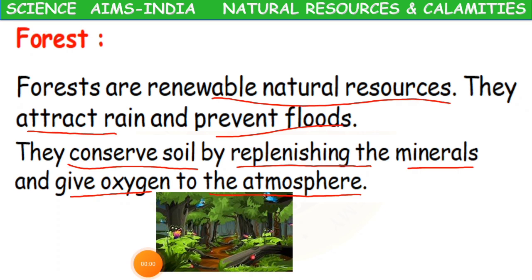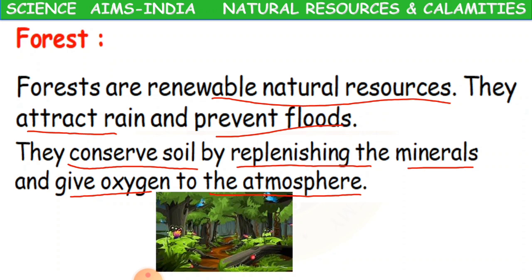So we have got forest here. I was explaining forests. Again children, forest is a natural resource, like I was just discussing about forest when I talked about land. Forests are renewable natural resources. And what is the advantage of forest? They attract rain and prevent floods. Because of trees, we get rain. If we have more trees on the land, then we can get more rain. That is why forest attracts rain, because they have plenty of trees.